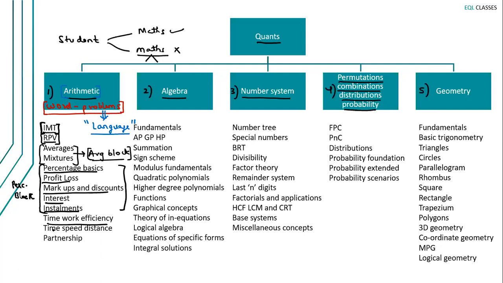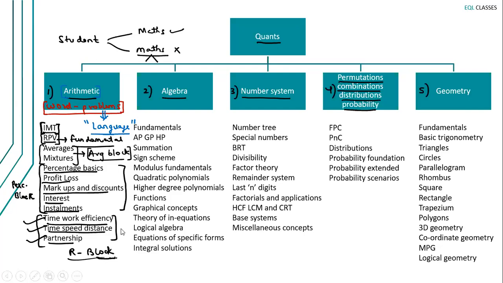Now coming to time, work efficiency, time, speed, distance and partnership. These 3 topics are actually application topics on ratios. So ratio proportion variation is your fundamental topic, right? And once you cover the fundamentals of ratio proportion variation, you can apply those fundamentals onto these 3 topics: time, work efficiency, time, speed, distance, and partnership. So again, I'll call ratio proportion variation along with these 3 topics the ratio block, the R block. Now, if you carefully observe, the entire block of arithmetic is divided into 3 blocks: the average block, the percentage block, and the ratio block, right?